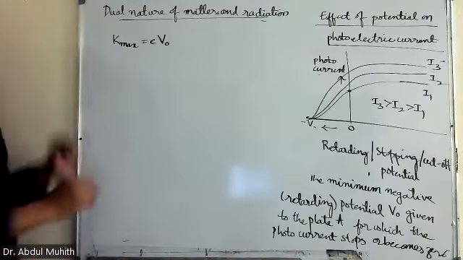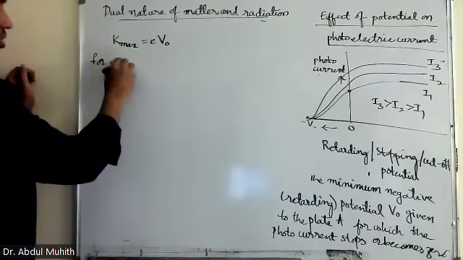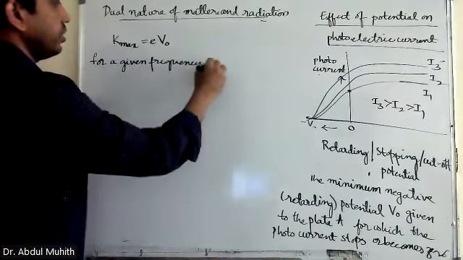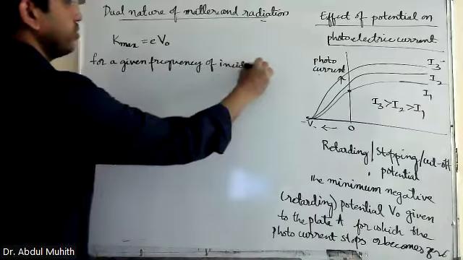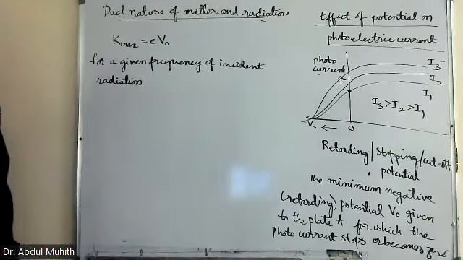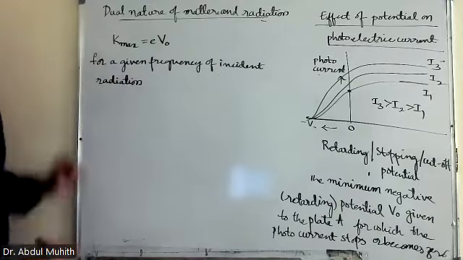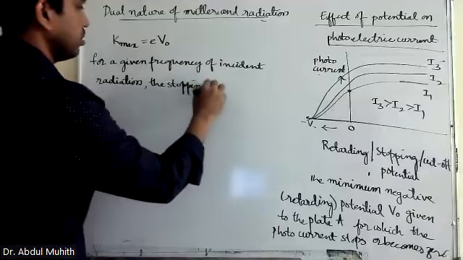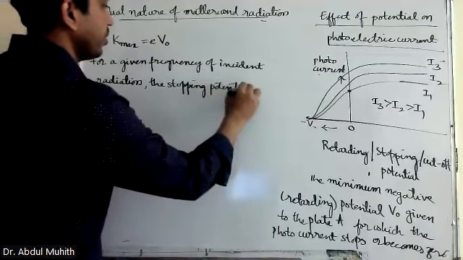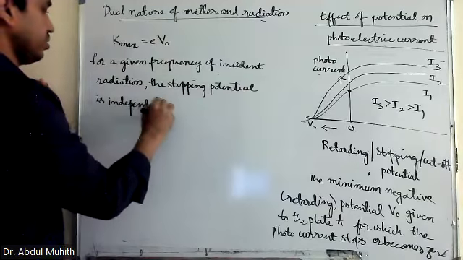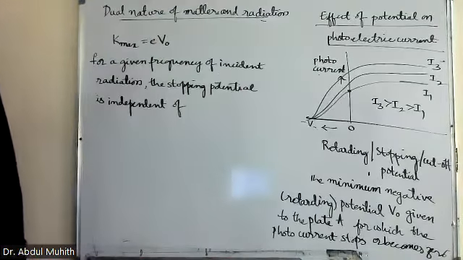Now, for a given frequency of incident radiation, the stopping potential is independent of its intensity.